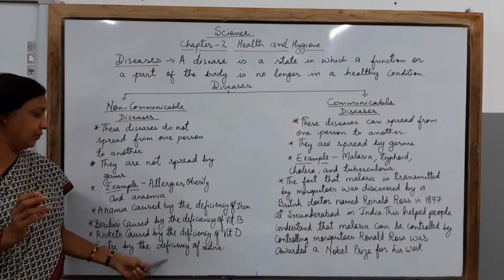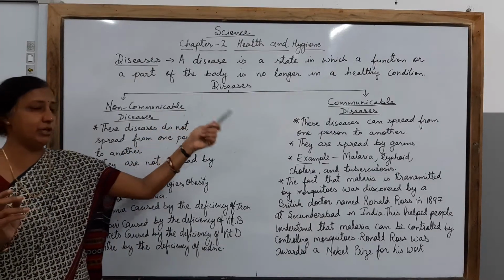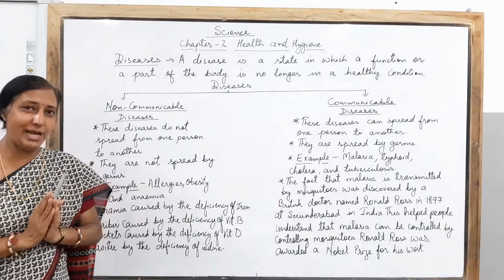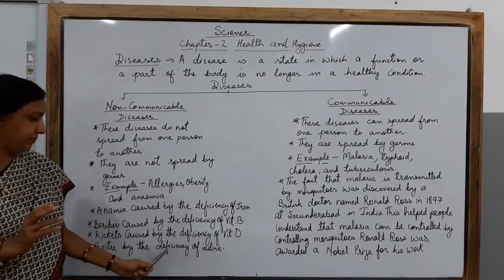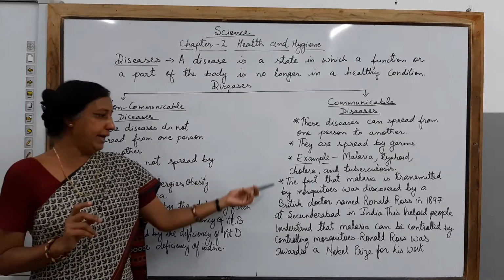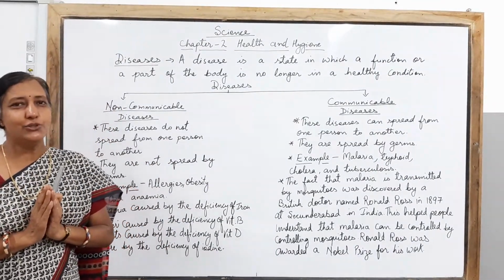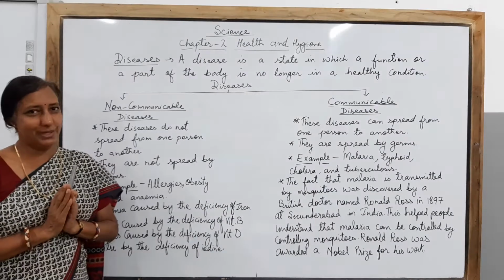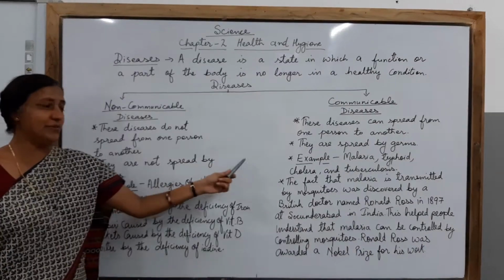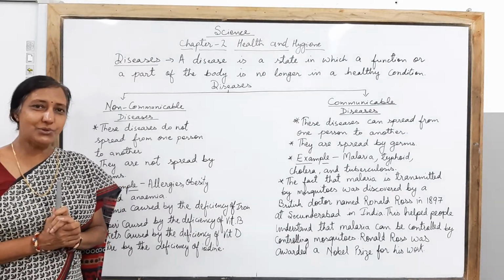As I have discussed with you, the two kinds of diseases, one is non-communicable disease, the other one is communicable disease. So in all, one should always keep a good health and try to avoid deficiency of any component in the body. Try to avoid any kind of contact with the diseased person and take proper precaution so that you are all healthy. Clear, children? So I hope in all you have understood the two kinds of diseases which we have discussed in the class today.